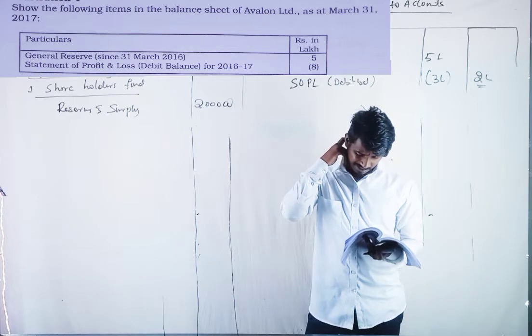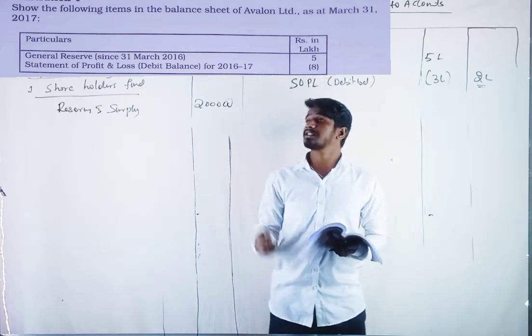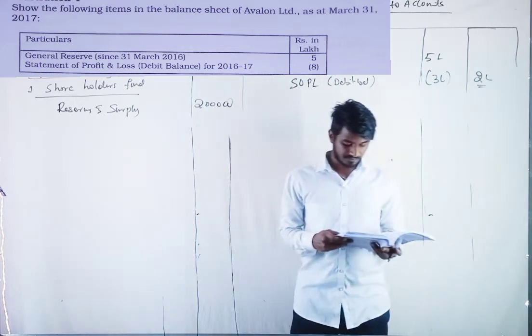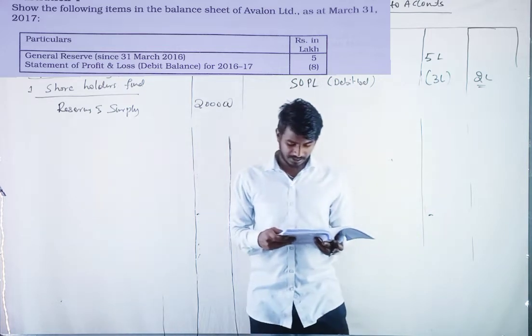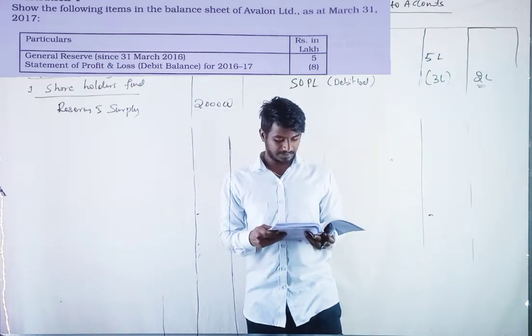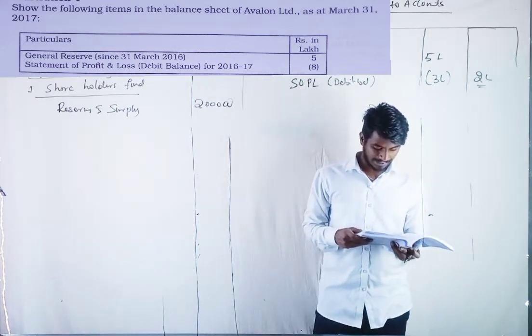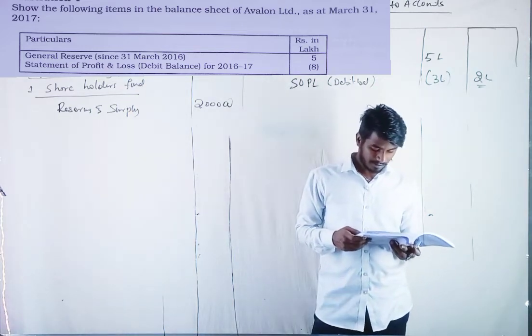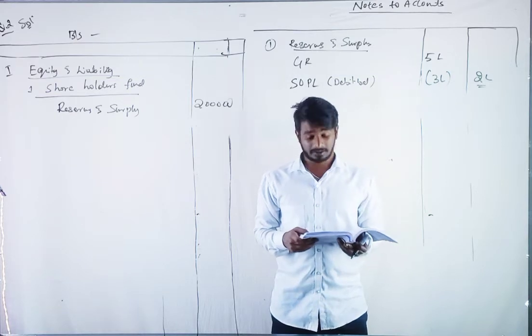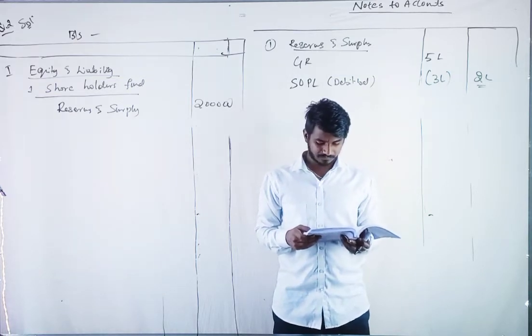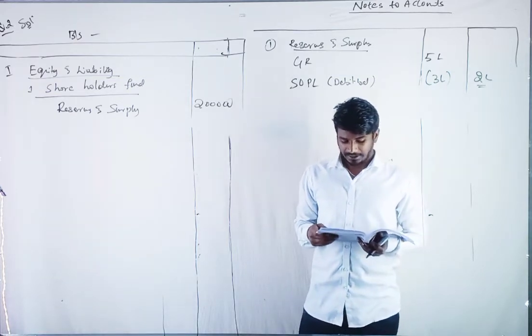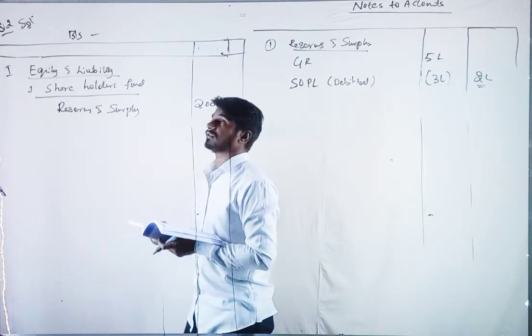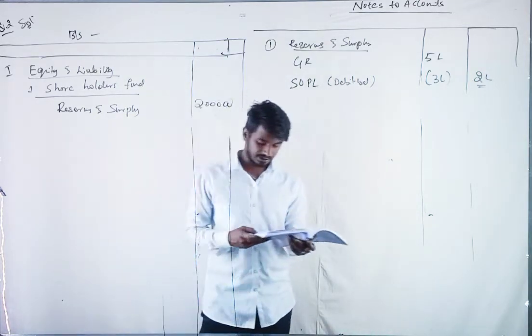The same question, but in the reserves and surplus in the balance sheet we will show a negative balance of 3 lakh. 5 lakh general reserve and statement of P&L is 8 lakh loss. The remaining 3 lakh comes out as a loss. We'll show it as negative in the reserves and surplus. That's it. The fourth question is done.